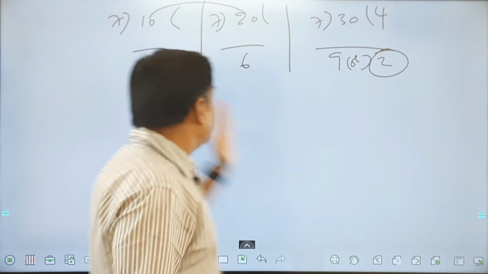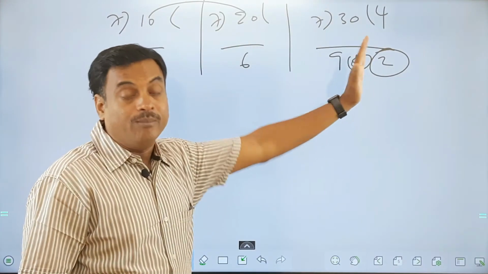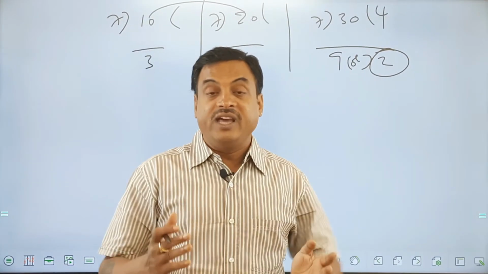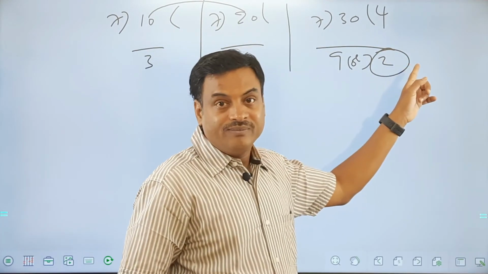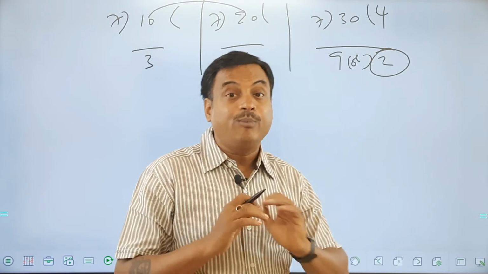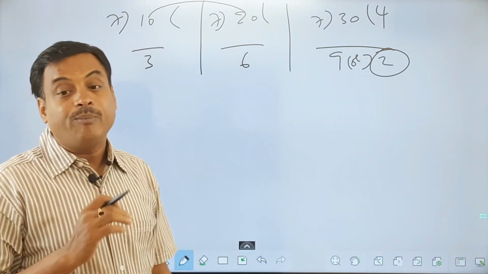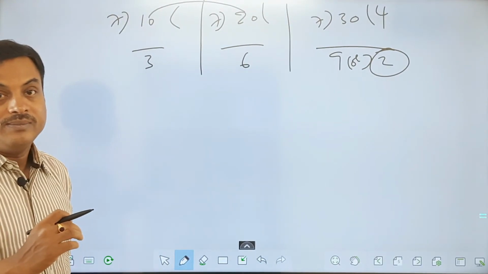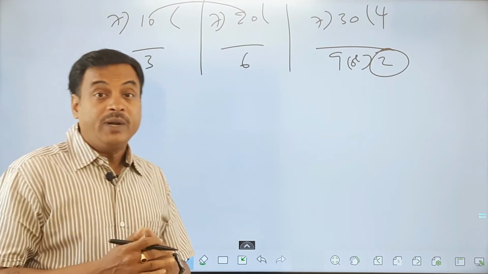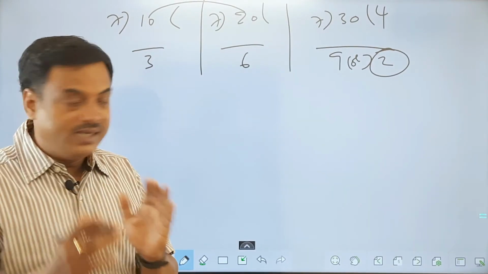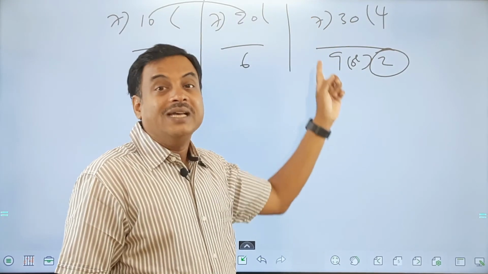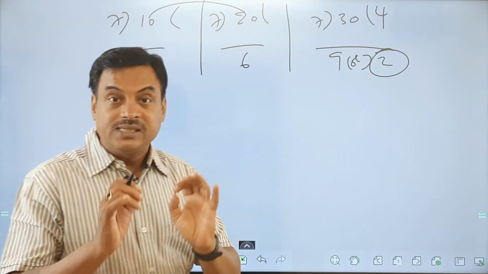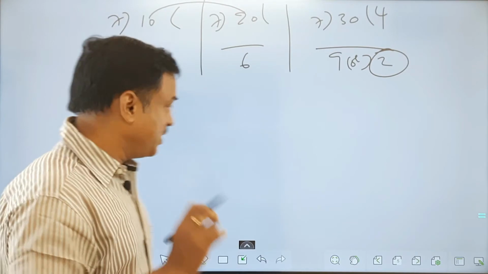You may think that, sir, 3 plus 6, 9 has to come. But 9 is not a possible remainder. Therefore, we divide 9 once again to get a possible remainder here. Is that clear, all of you? So this is the important point to note about the properties in this case. So what is the first property, friends? If the sum of the numbers is divided by the same divisor, the sum of the remainders is the answer. Okay, that's the first point.